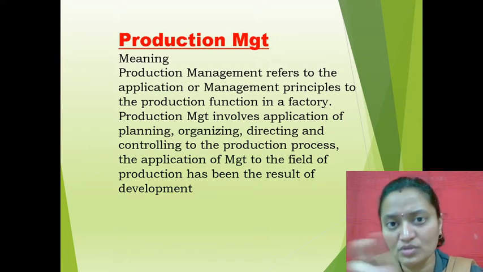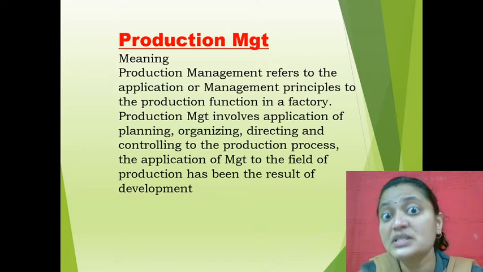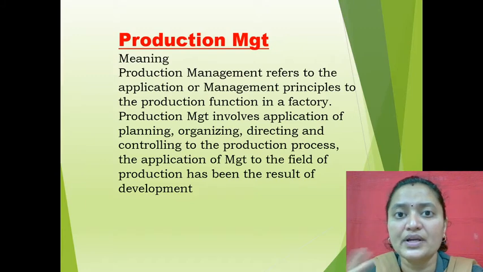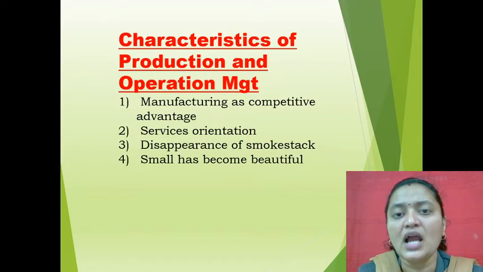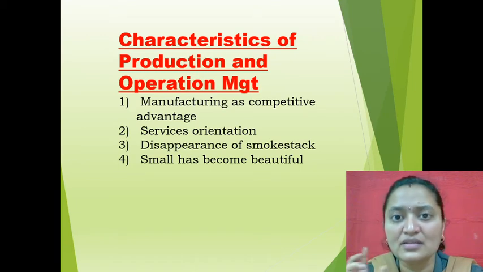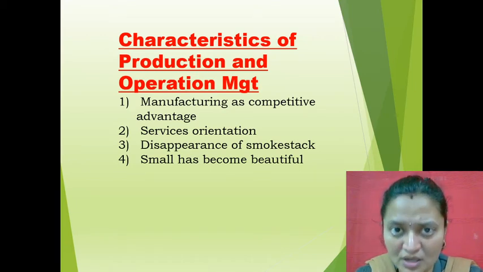Then in process 2, the work will be in progress, which means it will be a semi-finished or half-completed product. And the final product will come in process 3. So this is all about production management. Now let us study the characteristics of production and operation management.